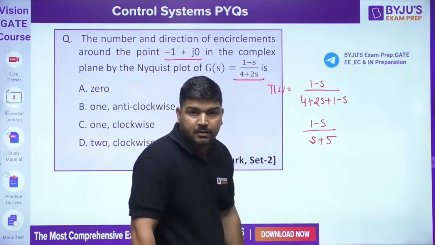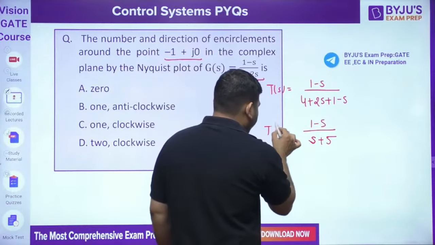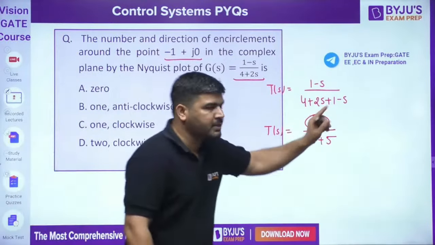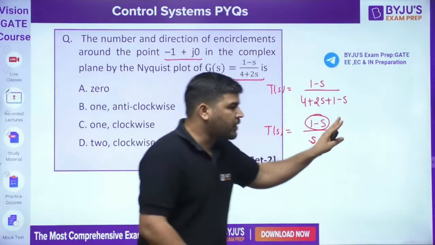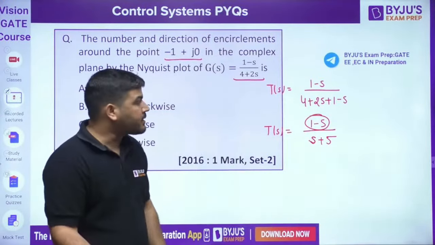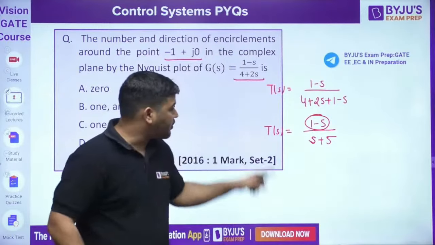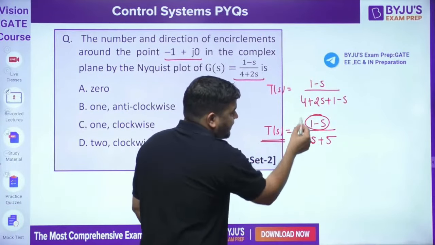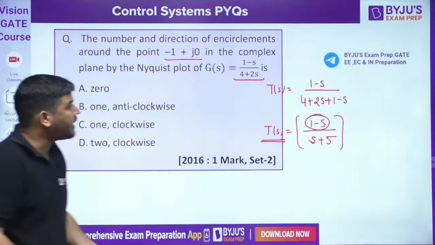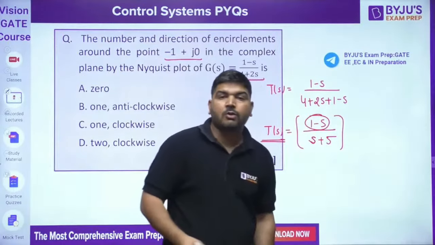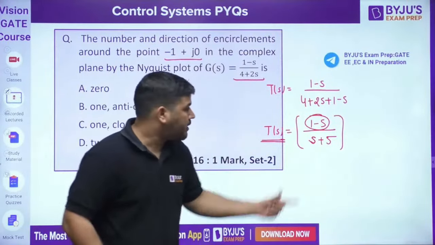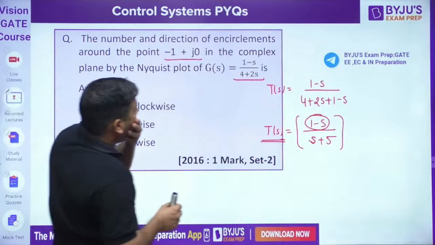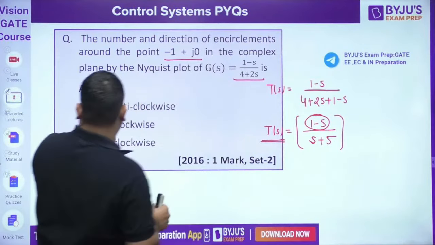Now how many encirclements will be there? You can easily see that in this TS, one zero is in the right half of the S plane, and there is no pole in the right half of the S plane. It means the number of encirclement will be 1, because you are looking at the closed loop transfer function. The closed loop transfer function is stable, and the number of encirclement of -1 has to be 1.